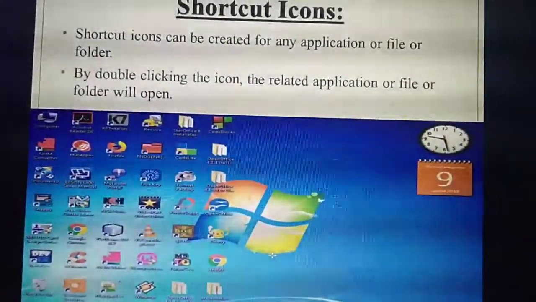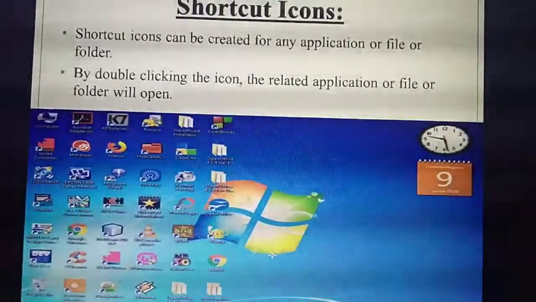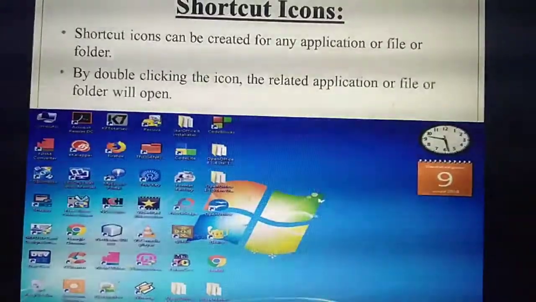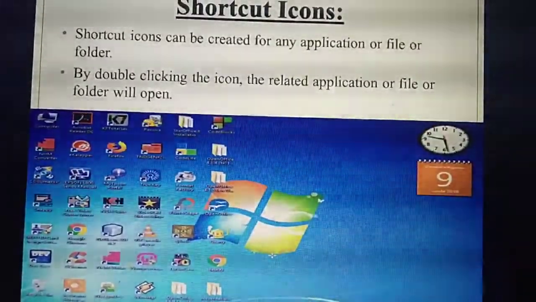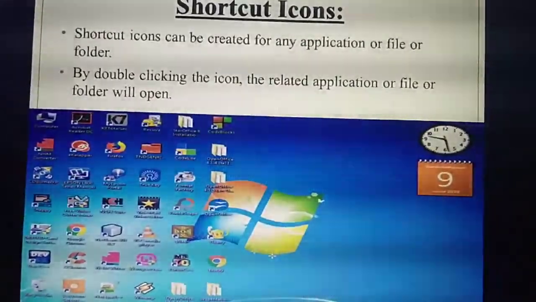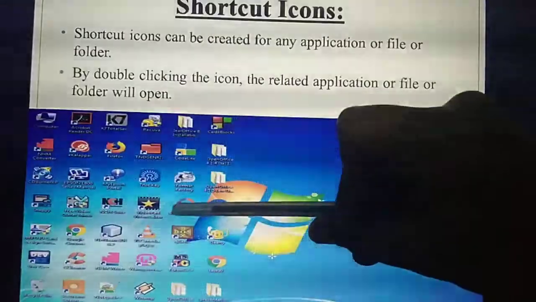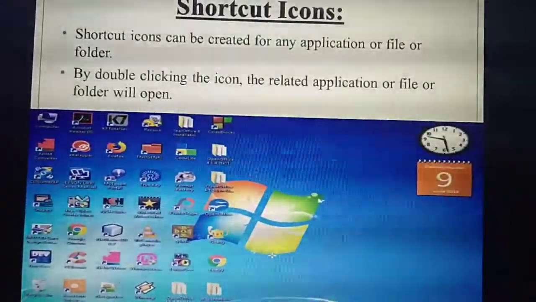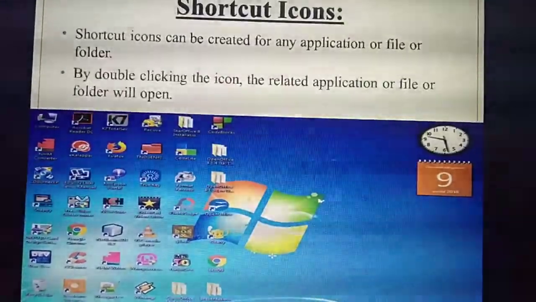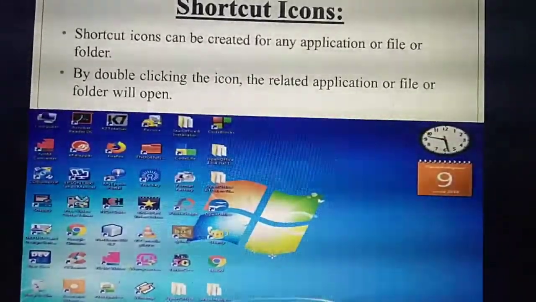So next thing is shortcut icons. I just gave an introduction about shortcut icons, isn't it? So what's the use of shortcut icons? Suppose you are installing any softwares or any files or any folders. That thing will be present where? On the desktop screen with an arrow mark symbol at the corner, isn't it? That is called as which icon? Shortcut icons.